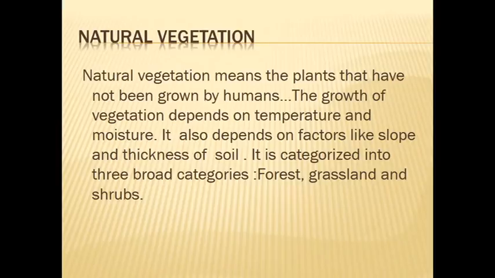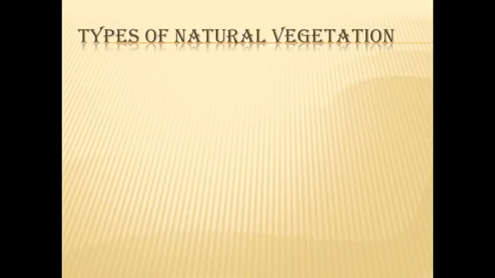We don't do anything, but they grow automatically. In the house also you see that some grass will grow. We don't pour the water. And unnecessary plants also will grow around our house. These also grow on their own, because we don't pour the water, they get everything from the soil. This is called the natural vegetation. Example: forest, grassland and shrubs.